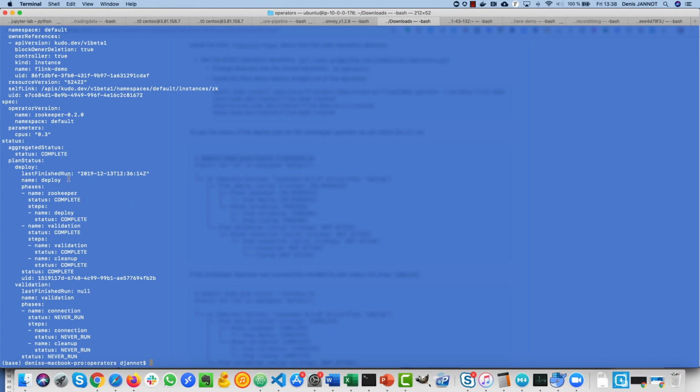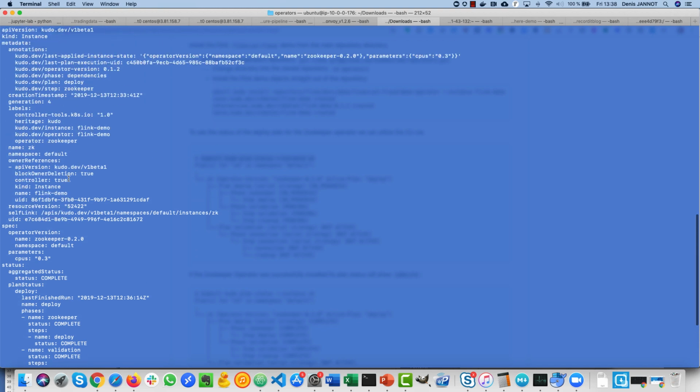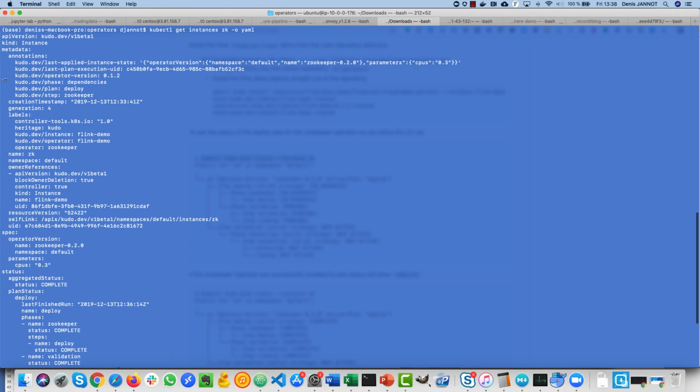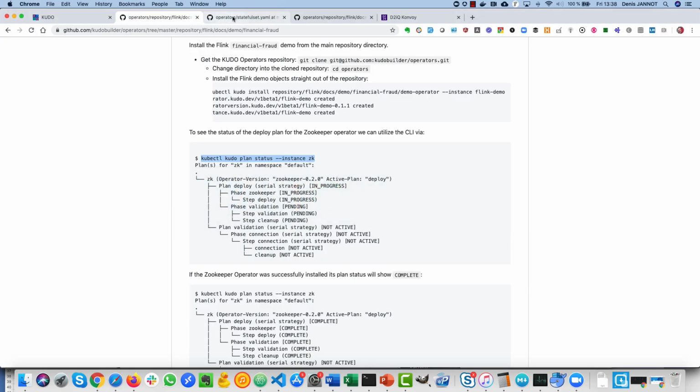You can deploy Zookeeper by doing a kubectl kudo install zookeeper, but you can also do it by just creating an instance here, a Kudo instance. That allows you to do what is being done in this demo.